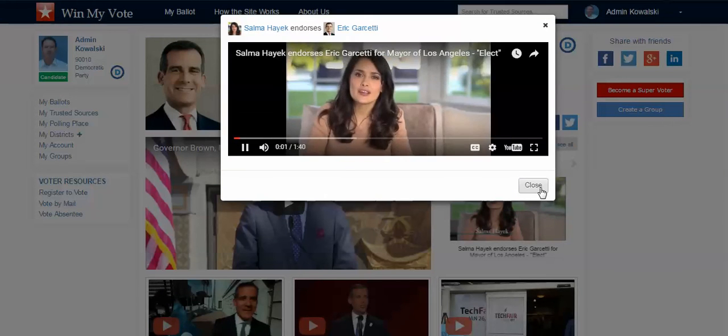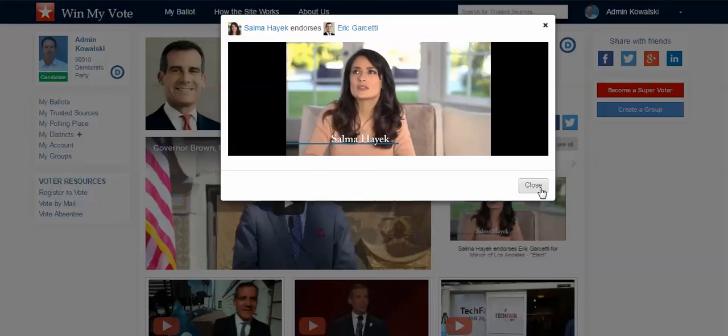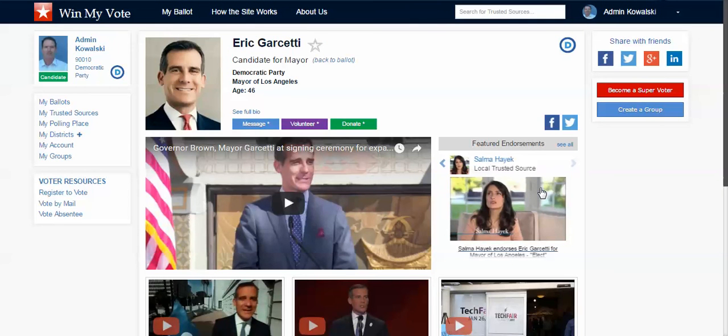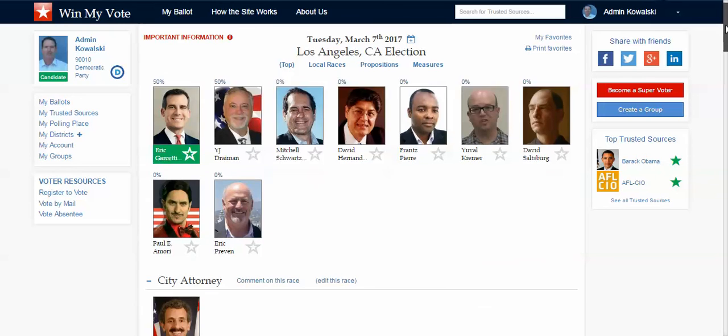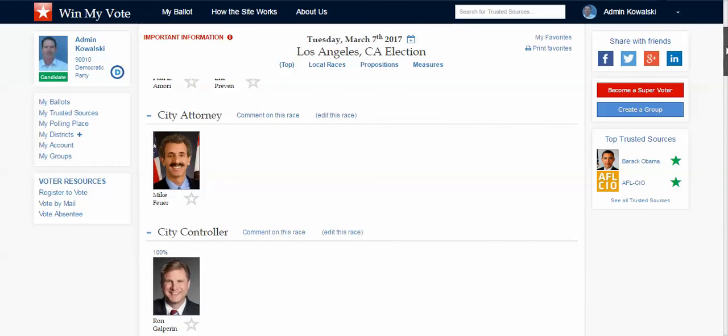So this guy, Eric Garcetti, I met him about 10 years ago. And let's say I say, great, I'm with you guys. I just favorite this candidate. And then when I go back to the ballot, you can see now that my candidate here, his nameplate's turned green, so it's very evident of who I'm going to vote for. And then I can go on to the next races.